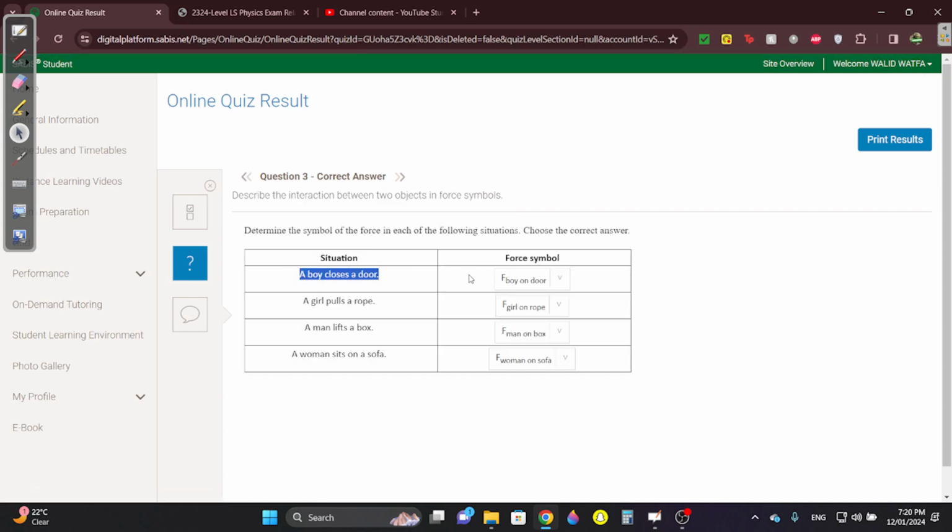A boy closes a door. The symbol is boy on door. Girl pulls a rope. Girl on rope. Man lifts a box. Man on box. Women sit on sofa. Women on sofa.